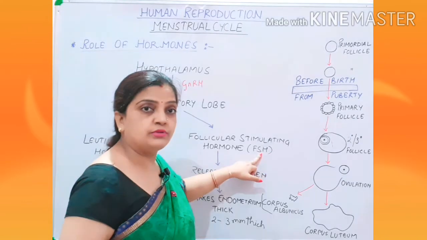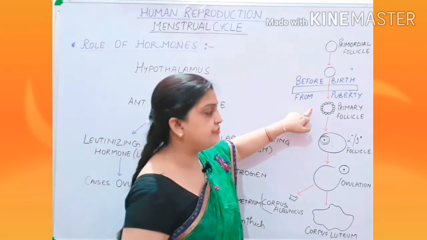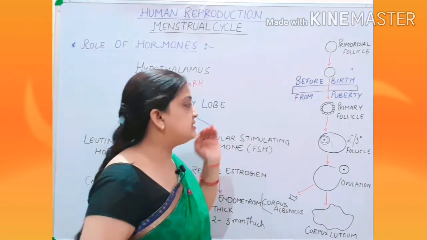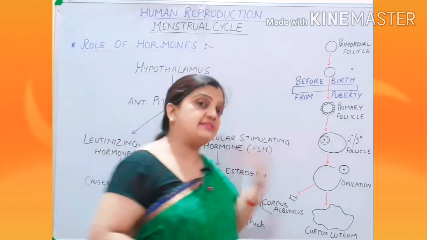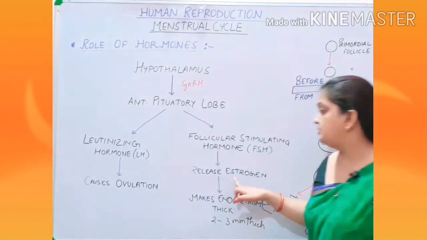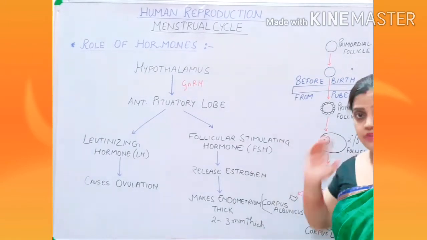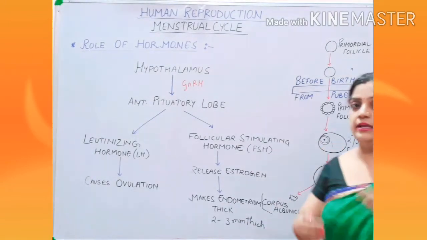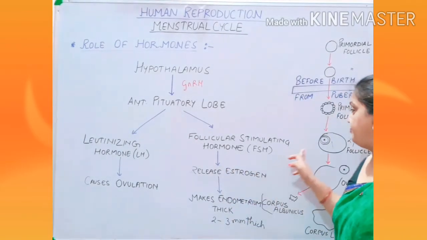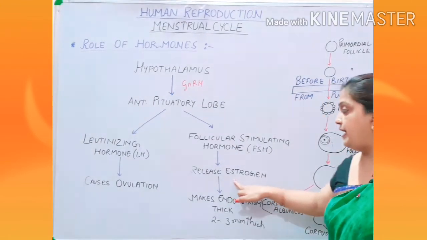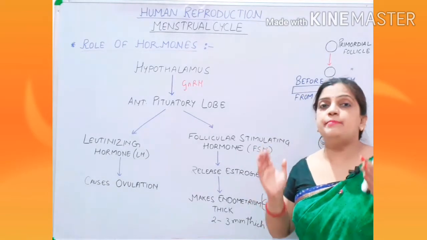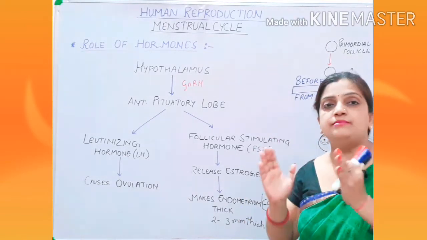So this hormone is converting the primary follicle into mature Graafian follicle. Now this Graafian follicle, as soon as it is formed, will start releasing estrogen hormone. Always remember children that in the initial stage, before the ovulation, your Graafian follicle will be releasing estrogen, and this estrogen helps in making the endometrium layer thick.